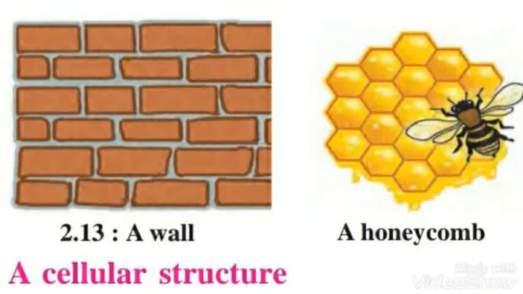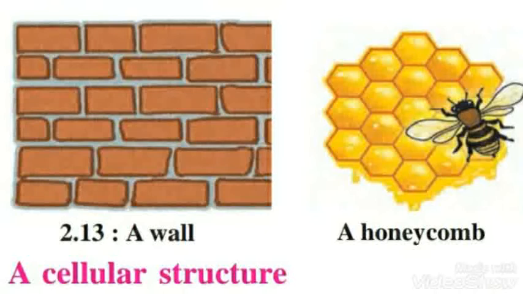Next characteristic of living thing is a cellular system. For that, first observe these figures. Observe the honeycomb and wall. What are they made of? You may have seen the small compartments of honeycomb. These compartments are joined together to form honeycomb. In a similar manner, a wall has bricks. To construct a wall, we firmly join bricks together.